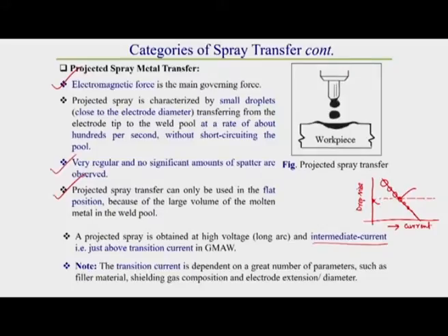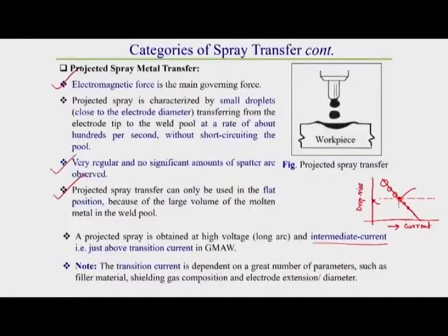So, if we increase the current, the drop size gradually decreases. This is the current at which the size of the droplet decreases from a higher size to closer to the diameter of the electrode.